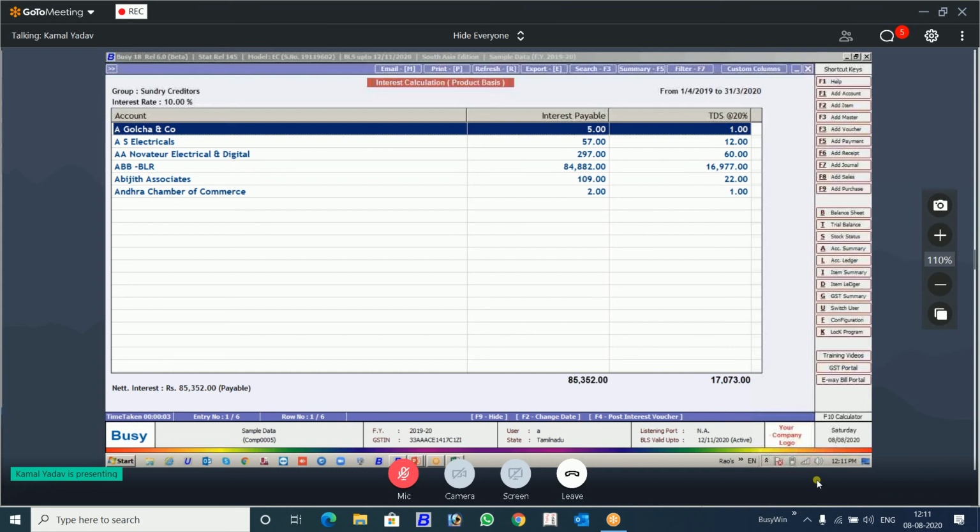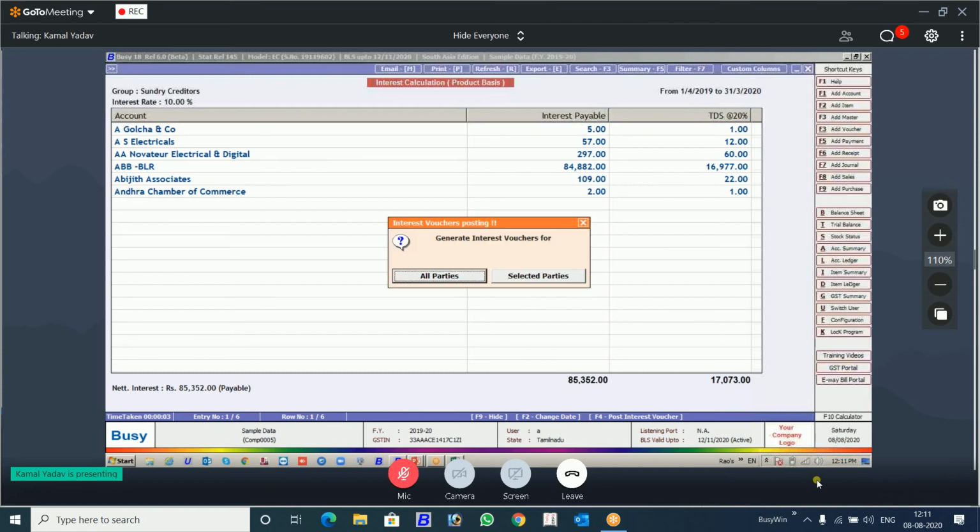It is purely for the purpose of accounting. Nothing to do with TDS return. No TDS category will be described. No TDS window will be highlighted. Purely for accounting. Keep it very clear in mind: those not using the TDS feature of Busy, but who want to post the accounting part of the interest calculation automatically, for those you can pitch this.